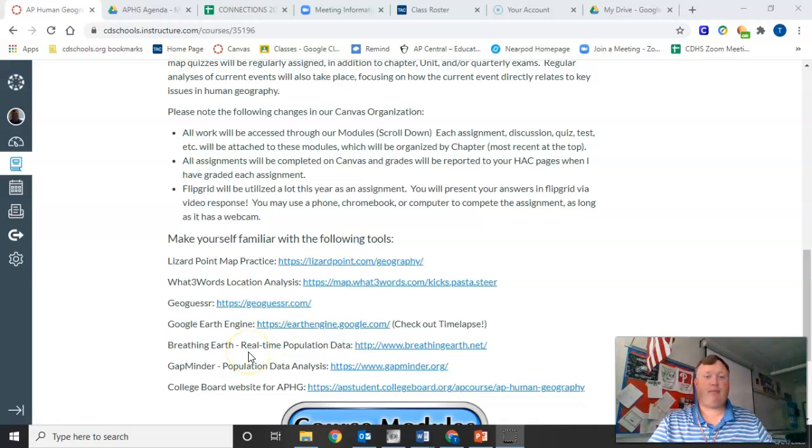Breathing Earth gives you real-time population data, how much carbon dioxide they're estimated to produce, how many people are being born, how many people are dying. It gives you that real-time data based on figures and yearly figures and monthly figures. Gapminder is really cool, gives you population data analysis when it comes to earned incomes, gives you factors of poverty, gives you factors of like CO2 emissions, all these different things that are really important to understanding how much population there is and how dense it is.